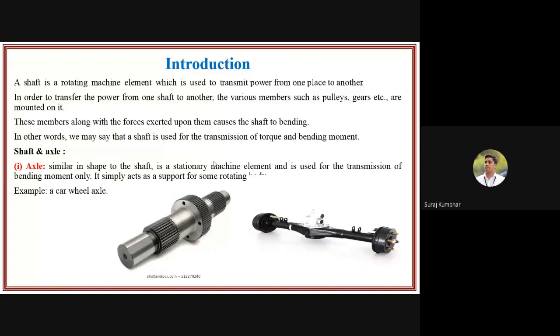Now there is a basic difference between shaft and axle. An axle is not a rotating element. It is a stationary machine element. Here you can see the shaft and here is the axle. This shaft is a rotating one, but this axle is not rotating. It is subjected only to the transmission of bending moment. It simply acts as a support for the rotating wheel. It will act as a supporting element for the wheel as well as for other members on that particular vehicle. So here is a car wheel axle you can see. So this is the shaft, and this is the axle. This is the basic difference between axle and shaft.